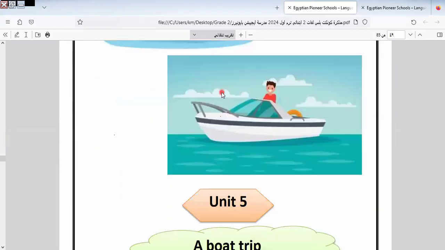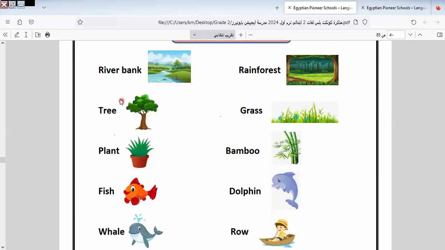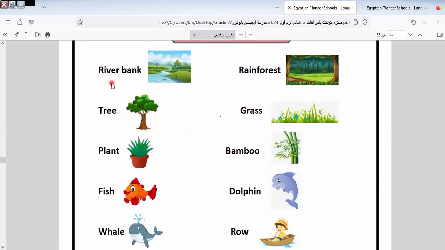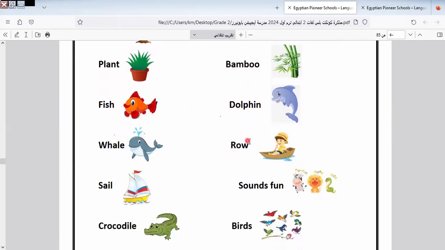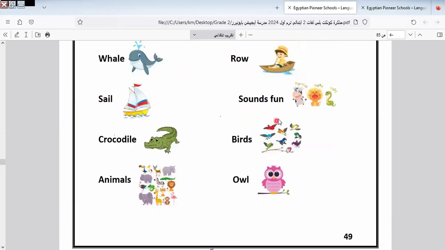Let's go to another one here. Let's go to unit 5. Here is unit 5. We have some vocab in this unit. We learned it. Let's remember it together. Here we have river bank, rainforest, tree, grass, plant, bamboo. Bamboo is a plant called bamboo. Fish, dolphin, whale, row, sail. Sounds fun. When expressing something is beautiful or great, we say sounds fun.